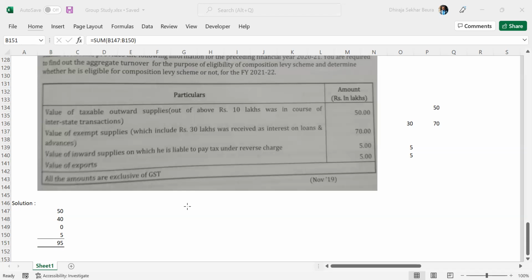So this is the aggregate turnover calculation, but the conclusion that I said is wrong. Because he is making interstate sale and export also, when a person is involved in these two categories, the composition levy cannot be applied in spite of their turnover. So the conclusion should be, even though the aggregate turnover is less than 1.5 crore, he is not eligible for the composition levy scheme because he is involved in interstate supply and export.